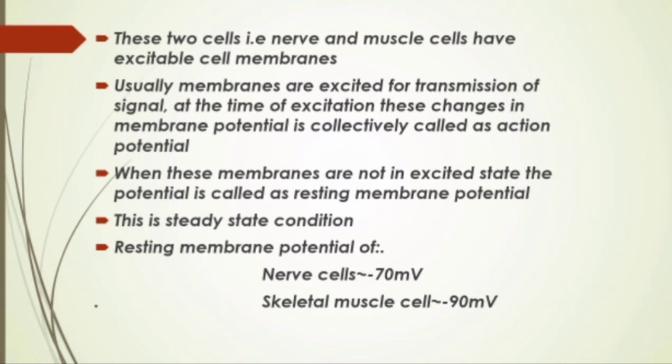These two cells, that is nerve and muscle cells, have excitable cell membranes. When these membranes are excited for the transmission of a signal, these changes in the membrane potential is collectively called as an action potential. When the membranes are not excited, this potential is known as resting membrane potential, that is a steady state condition. The resting membrane potential of nerve cell is about minus 70 millivolt and skeletal muscle cell is about minus 90 millivolt.